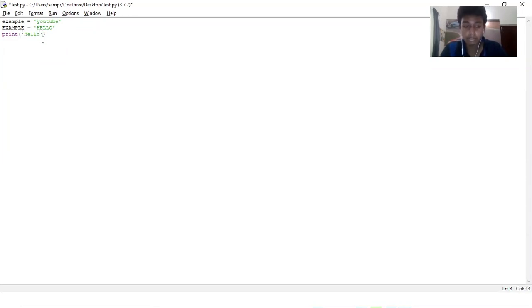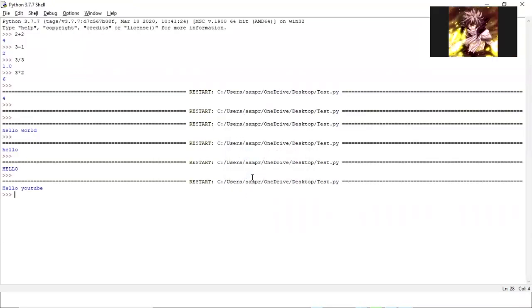Now, if you use a plus button, you can add another variable at the same time. So your computer is going to print hello, and now they want me to add example. Since I didn't put quotation marks, it's going to search for the variable example. It'll look at what's inside, YouTube. So it'll print hello, space, I put a space there, YouTube. Now if you run that, it'll give you hello YouTube. Anyone have any questions?